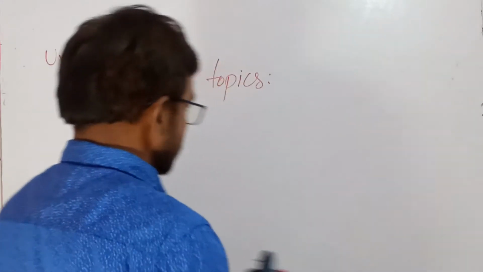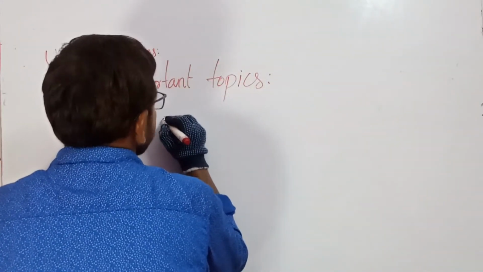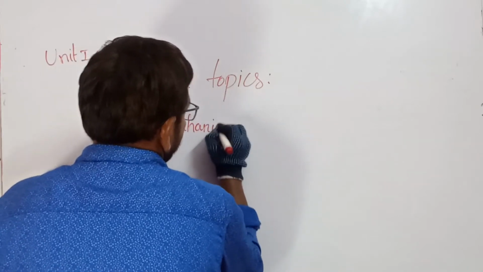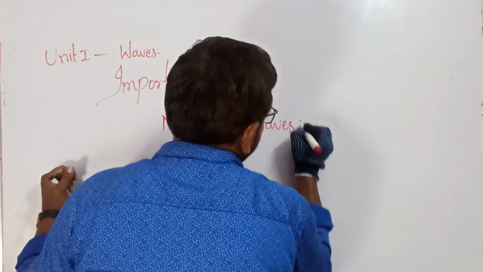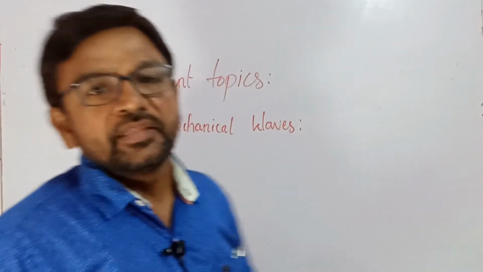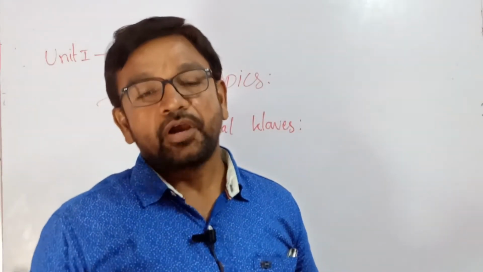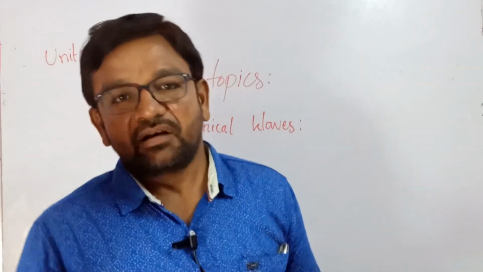The next important topic is mechanical waves. There are two types of mechanical waves. You have already read them in your previous classes, maybe 8th, 9th or 10th class.